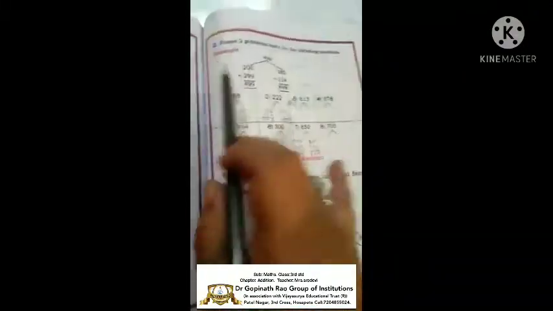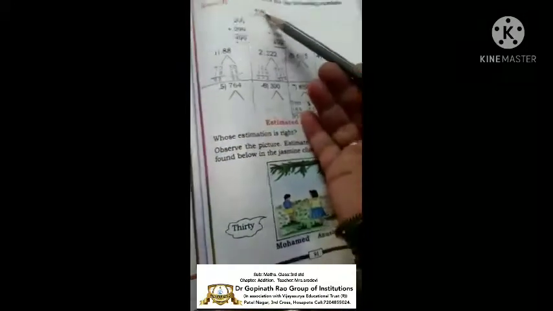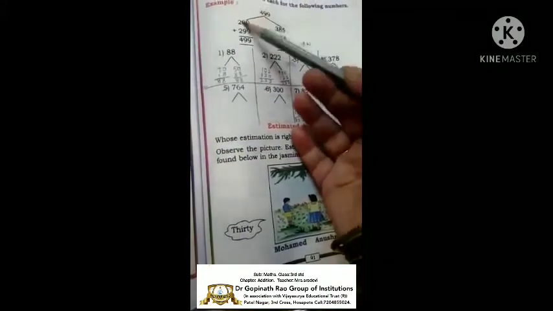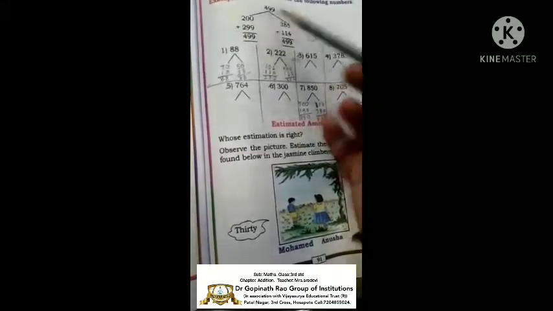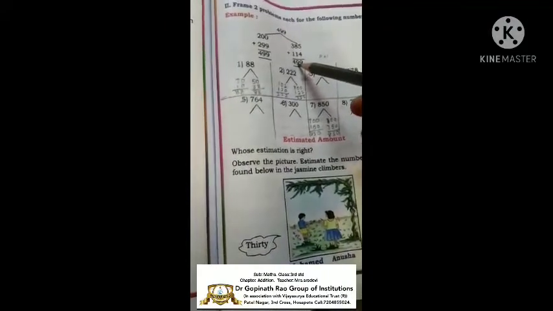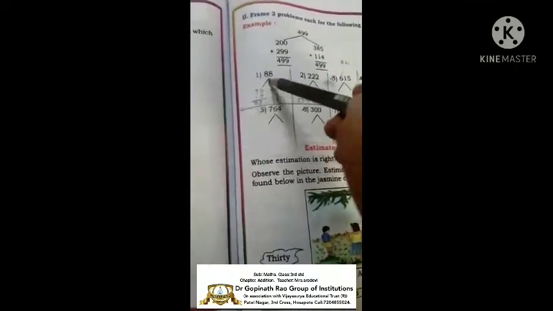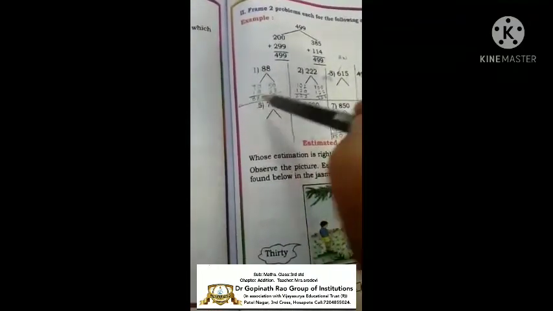Next one. In the same way we have framed the question for 3 numbers here, so here also frame 2 problems each for the following numbers. See here, 499 is a given question. So they have solved 2 problems here. 200 plus 299 is 499. 385 plus 114 is again 499. So we have to solve problems in such a way that in both we get the same answer.